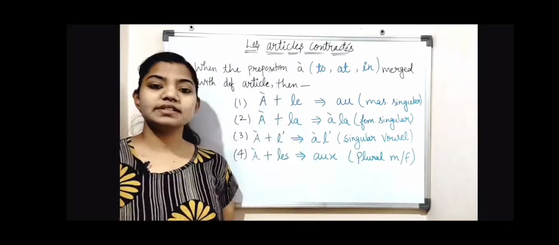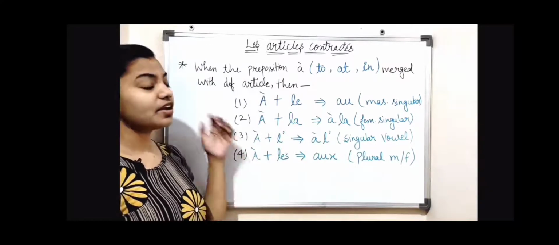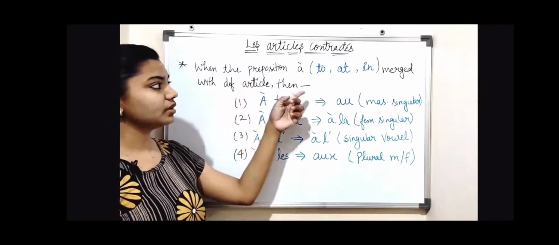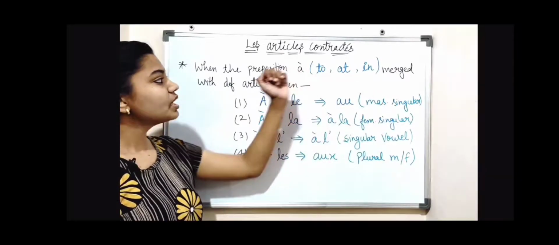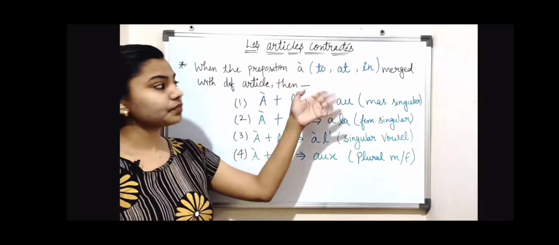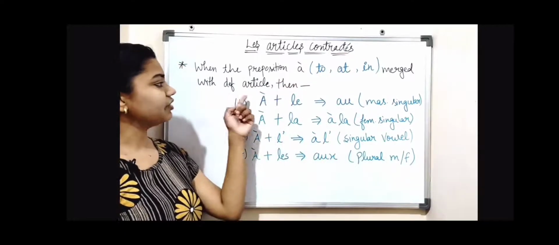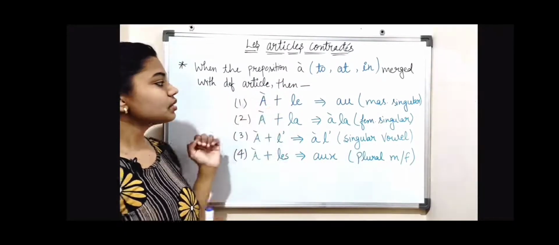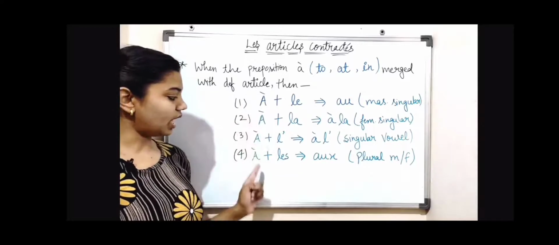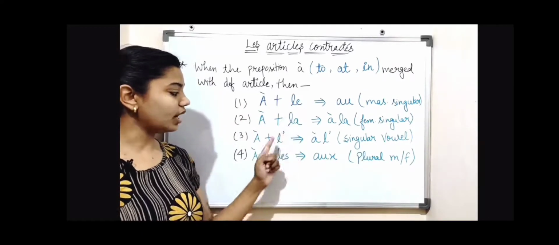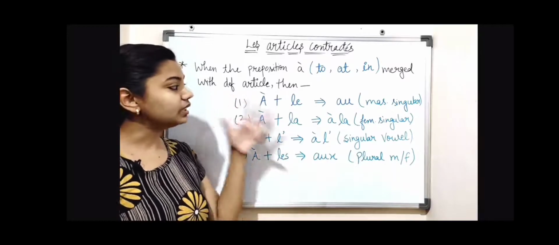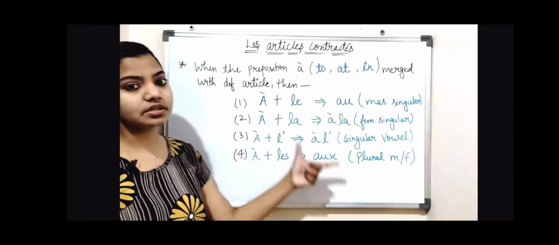So let's start. The preposition à means to, at or sometimes in. When the preposition à is merged with the definite articles le, la, l' and les, then these contractions occur.